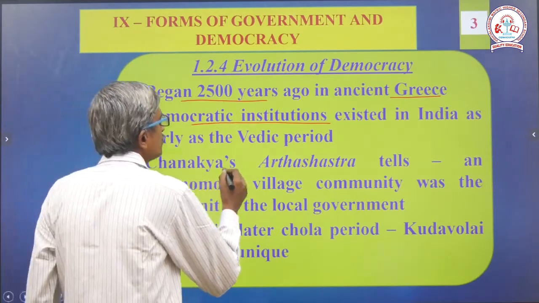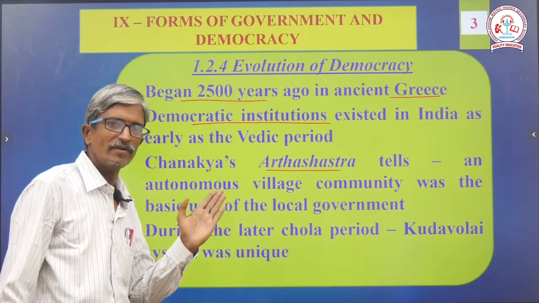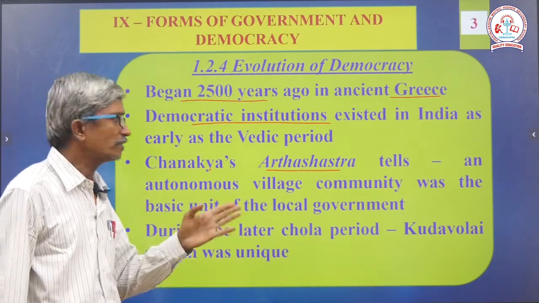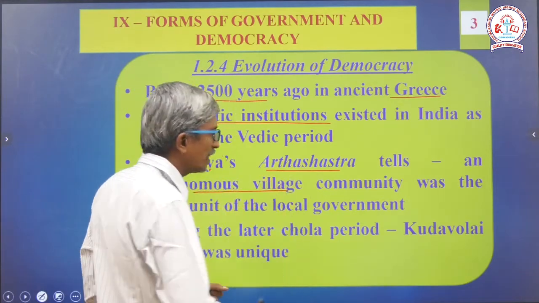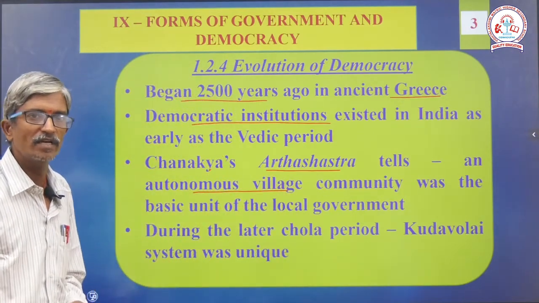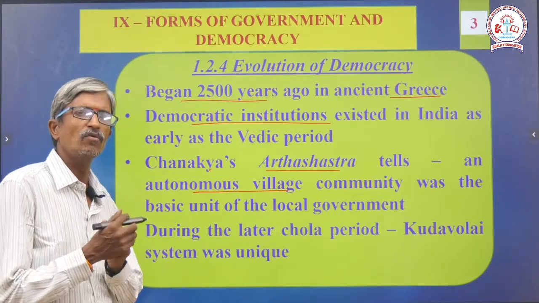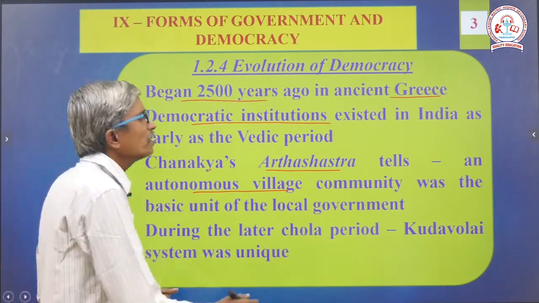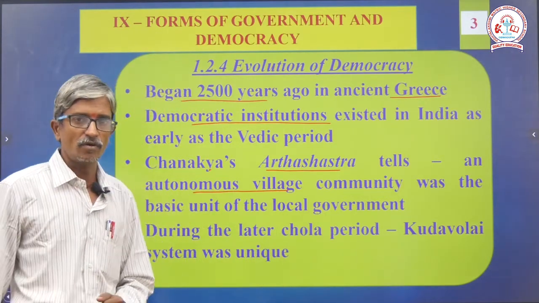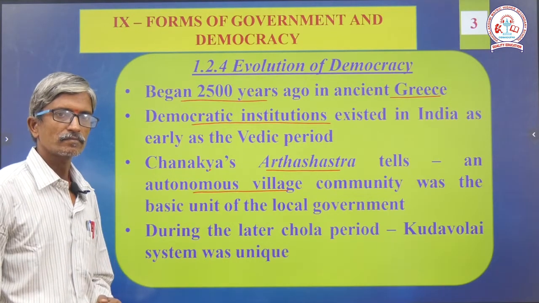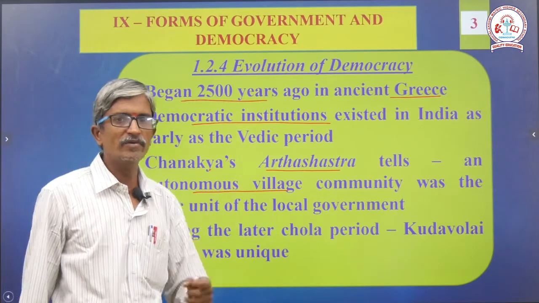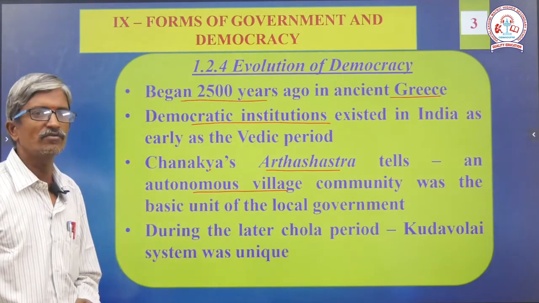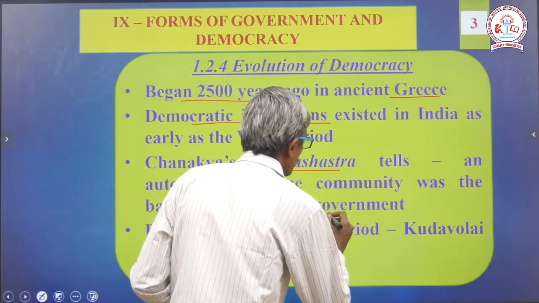Next, Chanakya's Arthashastra. Here we are giving some evidences. In Arthashastra, it tells an autonomous village, individual power, the power held by the people. Community was the basic unit of local government. In Arthashastra, it is very clearly mentioned. Autonomous village community was a basic unit of local government.